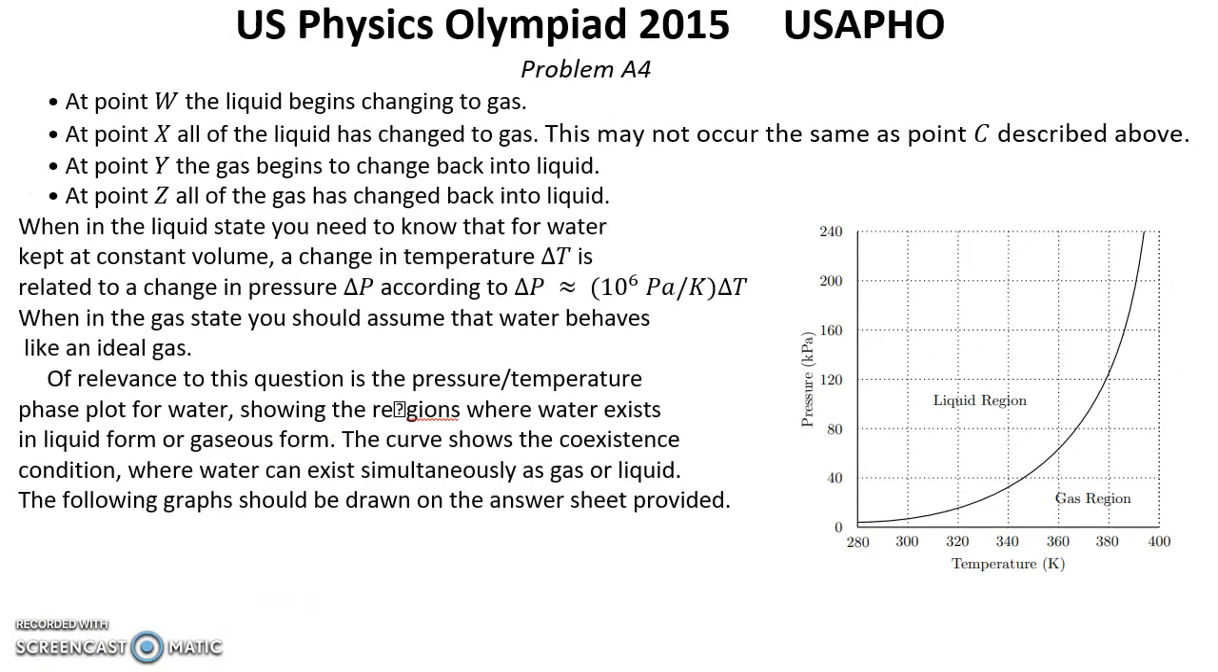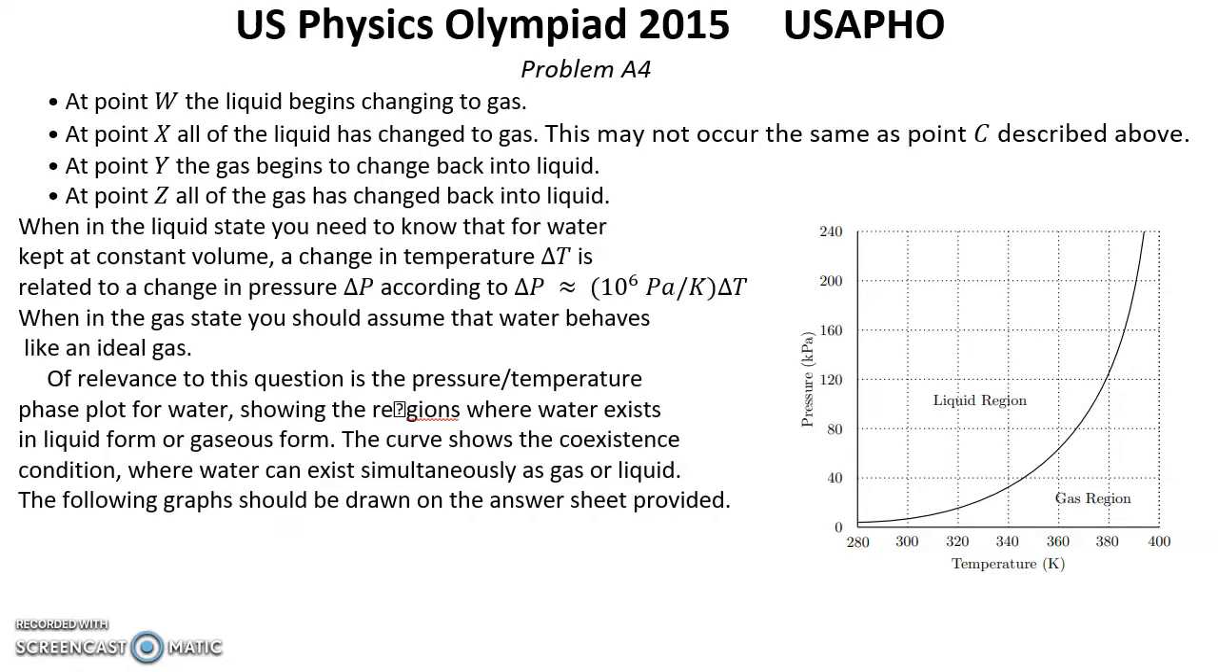At point W, the liquid begins changing to gas. At point X, all of the liquid has changed to gas. This may not occur the same as at point C described above. At point Y, the gas begins to change back into liquid. At point Z, all of the gas has changed back into liquid.